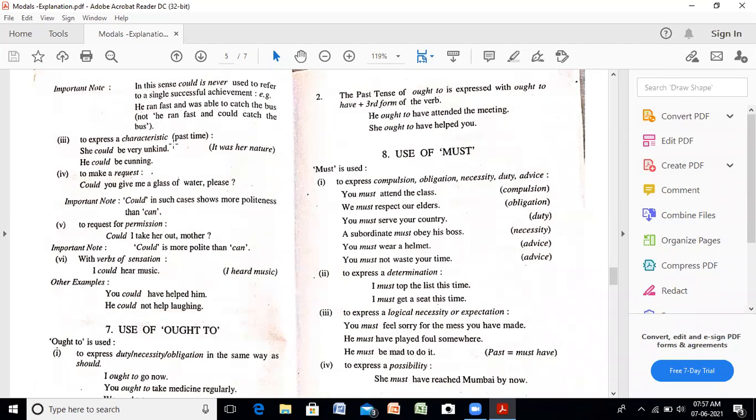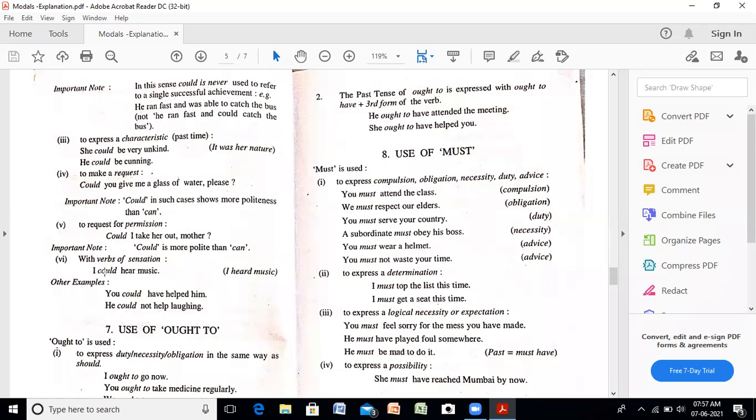To express a characteristic of the past, she could be very unkind, she could be cunning. To make a request, could you give me a glass of water please? We use could also for the request, but note down the difference. Could in such cases shows more politeness than can. कि हम request can से भी कर सकते हैं, but when we want to be more polite we use could. To request permission, could I take her out, mother? Again, note is given, could is more polite than can.